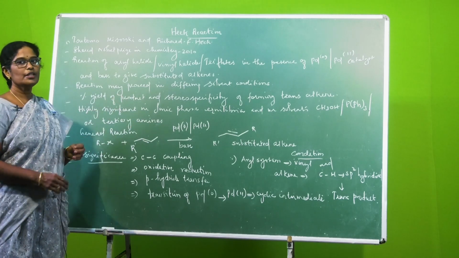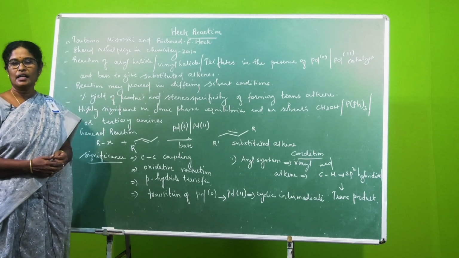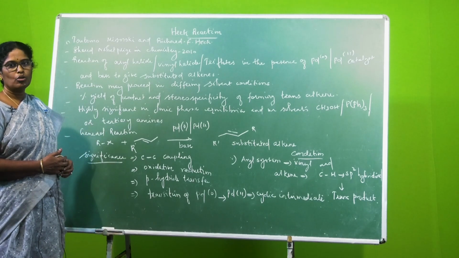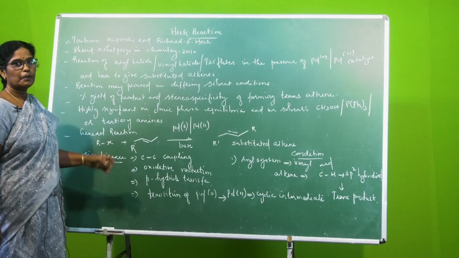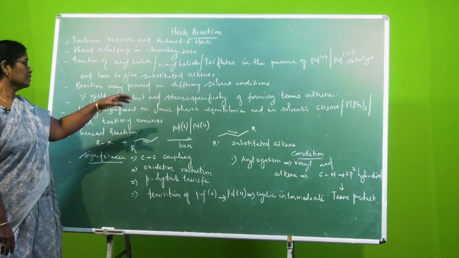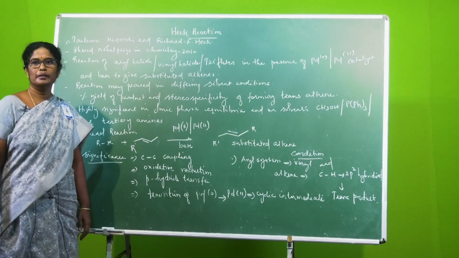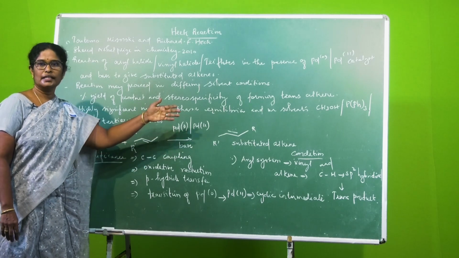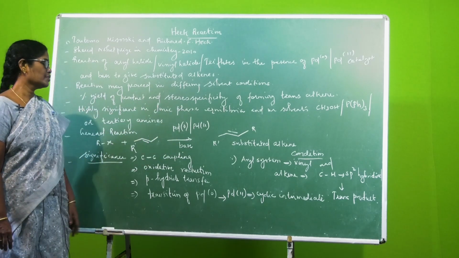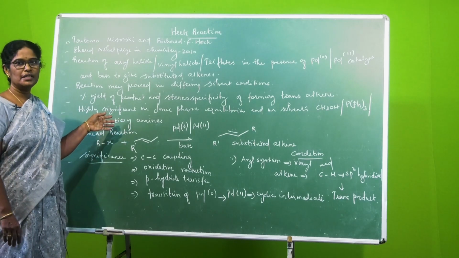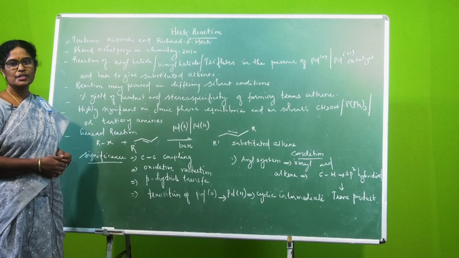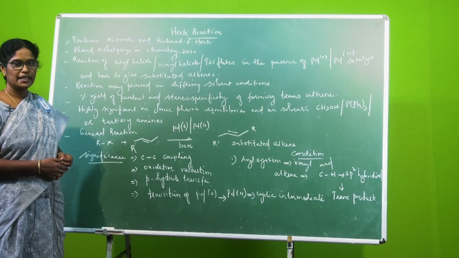Also, the stereospecificity of getting a trans product, or a trans substituted alkene, is most effective in this particular Heck reaction. Varying the solvent conditions, it may be methanol, triphenyl phosphine, or a tertiary amine system. If it is a tertiary amine system, the desired composition of the substituted alkene can be obtained.